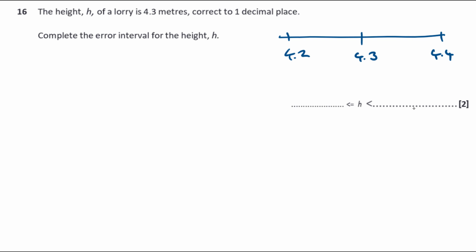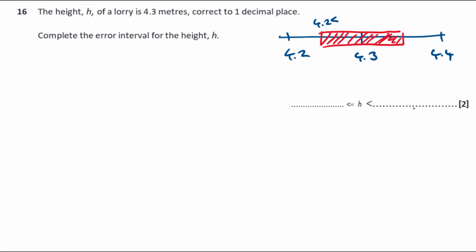Now the numbers that round to 4.3 are going to be the numbers that are halfway between 4.2 and 4.3 or nearer, or halfway between 4.3 and 4.4 or nearer. So basically this range of numbers are the numbers that round to 4.3, aren't they? Okay. But what number is halfway between 4.2 and 4.3?